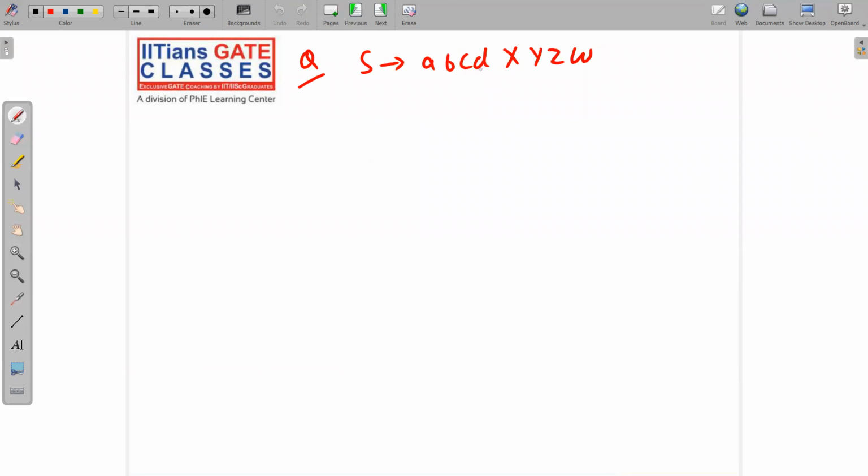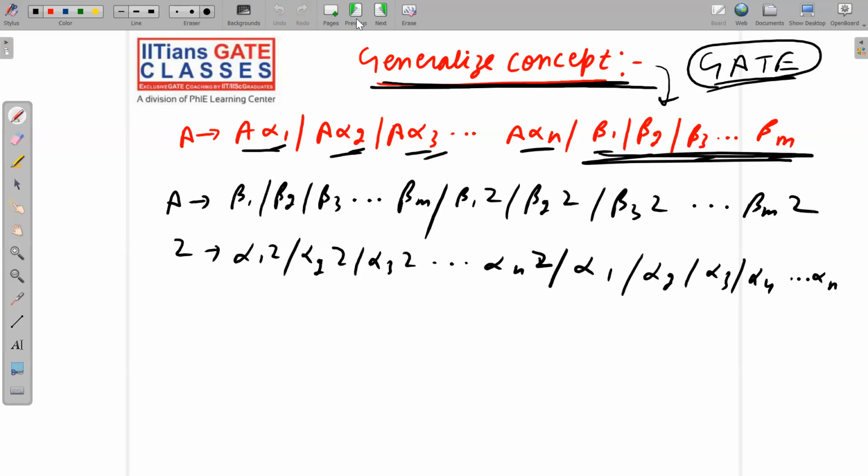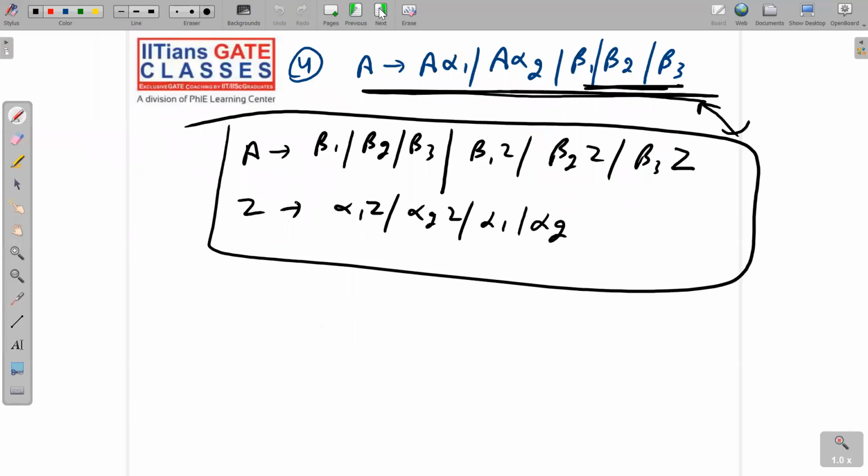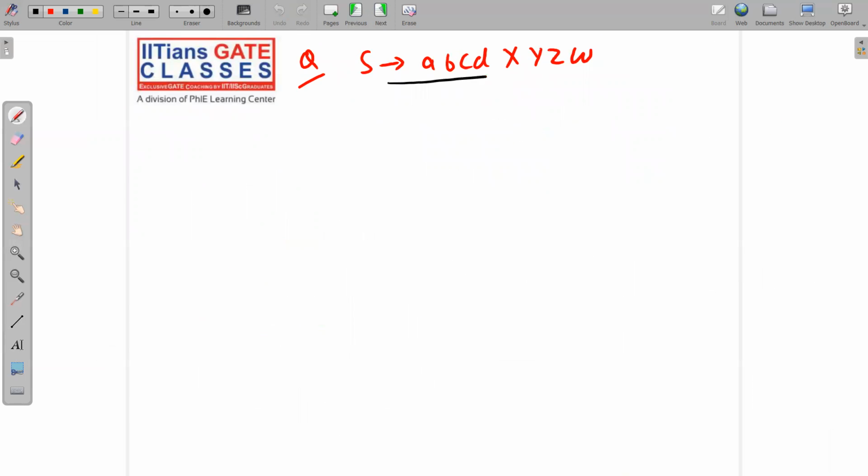So now I will show you necessary reductions. Okay, so see here. The first 3 steps are copy pasted from your CNF. The 4th and 5th steps are different. I have explained the 4th step. Now I am going to show you the 5th step. Of course, necessary reductions will not be similar to CNF. These will be different. So let me give you some idea about necessary reductions. I have given you the first question itself.